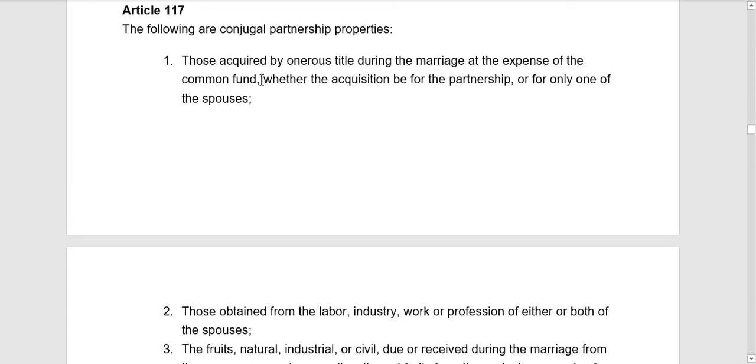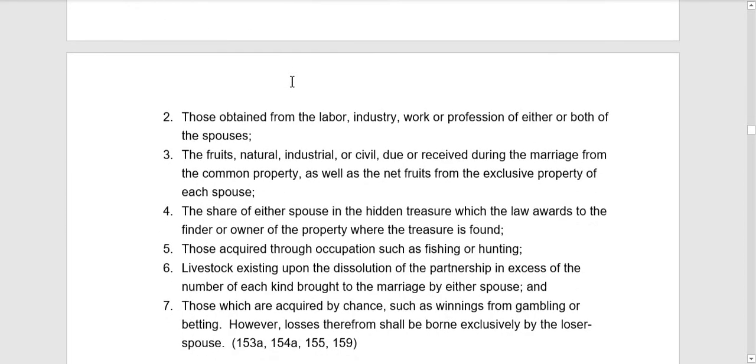For example, meron silang common fund tapos part of that fund was used to purchase a property. So kahit na yung pinurchase na property is nakapangalan sa kanilang dalawa or to only one of them, still such property purchased is considered to be conjugal partnership or properties nilang dalawa yon.